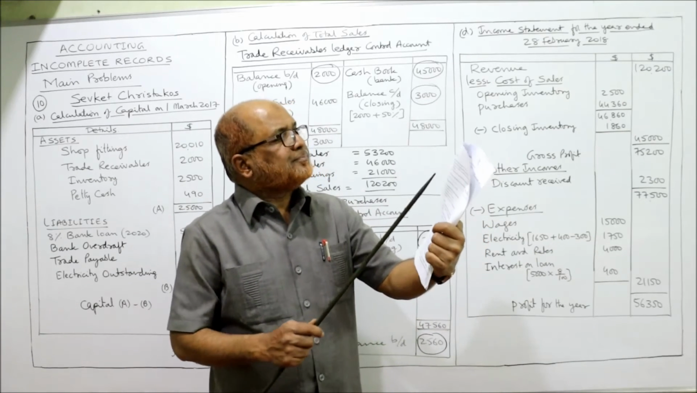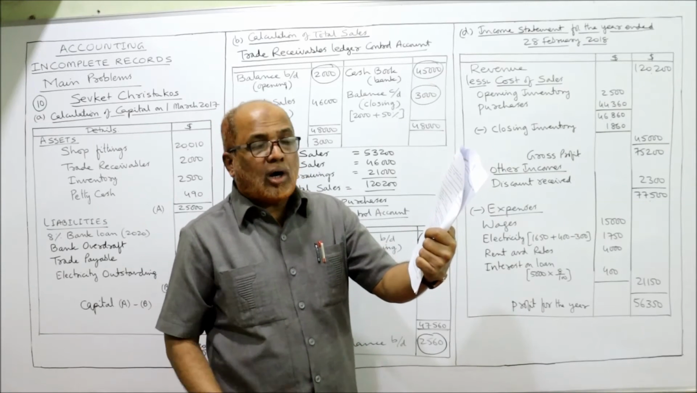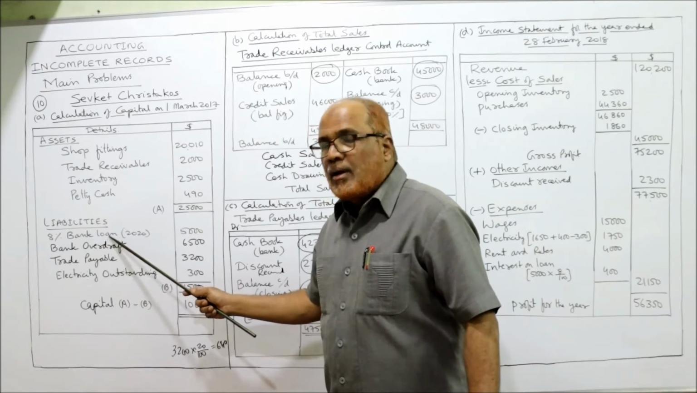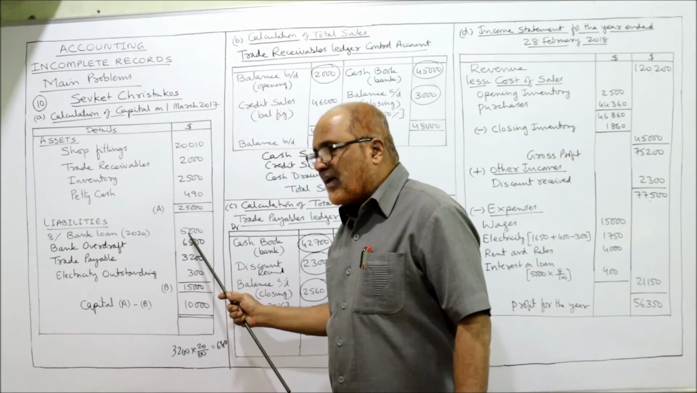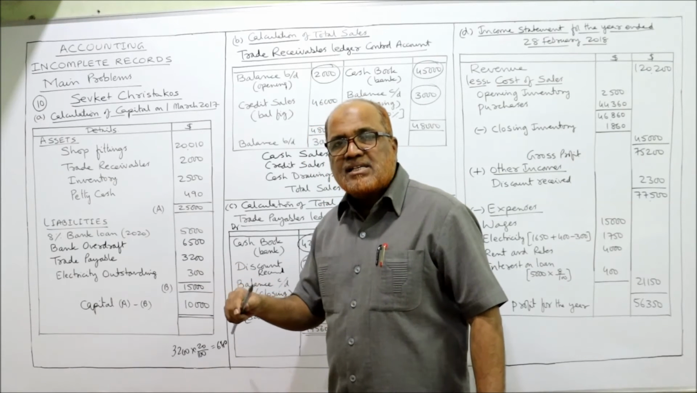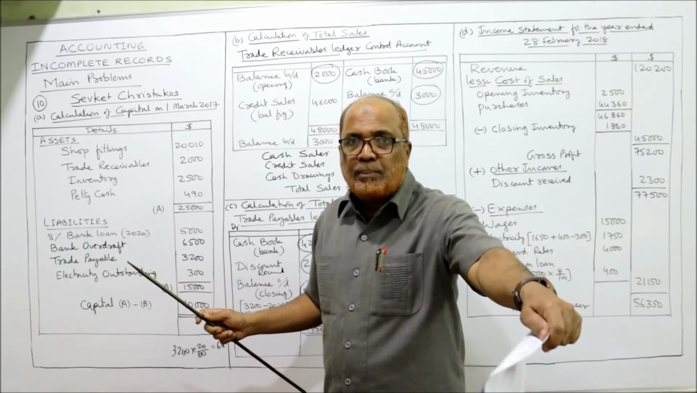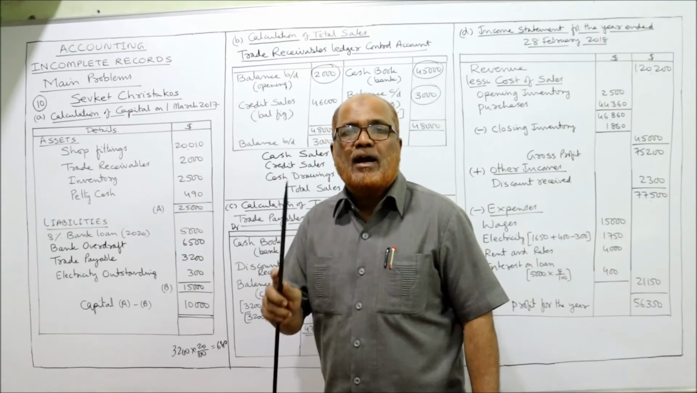Next one is loan interest at 8% per annum had not been paid. There is a loan. Here you can see bank loan. Percentage is 8%. On what amount? Loan amount 5,000. This Sevket has taken a loan from bank of 5,000, on which interest has to be paid to bank 8%. 8% means 8 by 100.